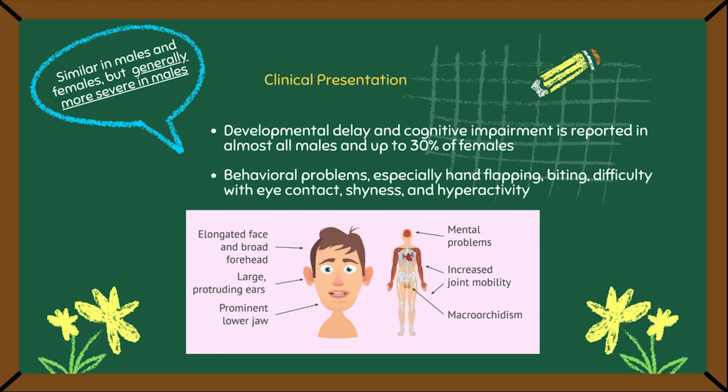Clinically, individuals with Fragile X may present with developmental delays, learning disabilities, and social or behavioral challenges, including hand flapping, biting, shyness, and hyperactivity. Physical features can include a long face, prominent ears, macroorchidism, and hyperflexible joints. Males are typically more severely affected due to having only one X chromosome. Early signs like speech delays or trouble with motor coordination may appear by toddler age.